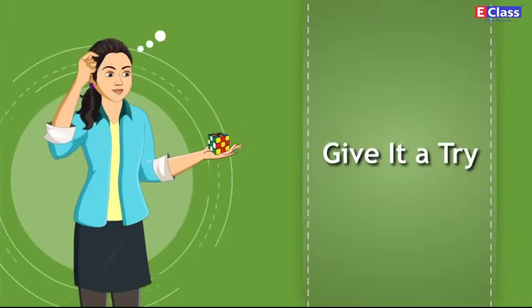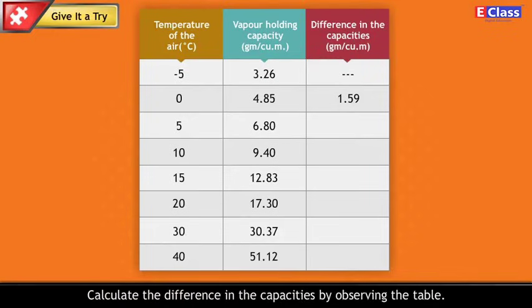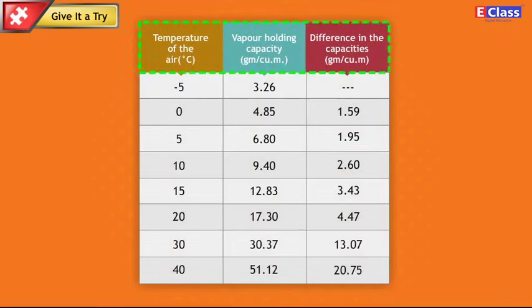Give it a try. The vapor holding capacity of 1 cubic meter of air at various temperatures is given here. Calculate the difference in the capacities by observing the table. Temperature of the air in degrees Celsius. Vapor holding capacity in gram per cubic meter. Difference in the capacities in gram per cubic meter.